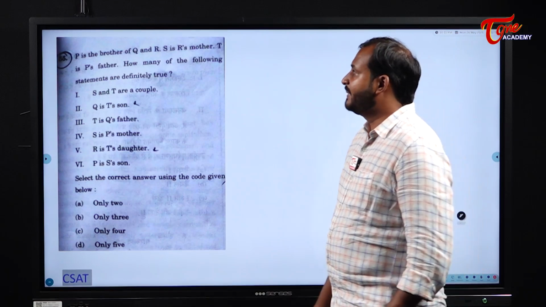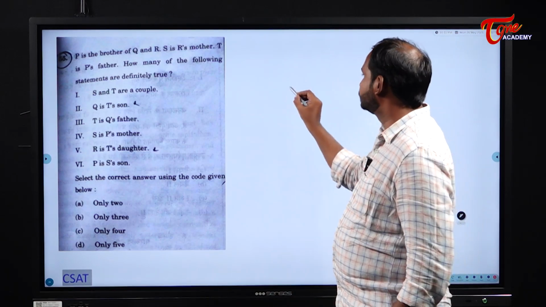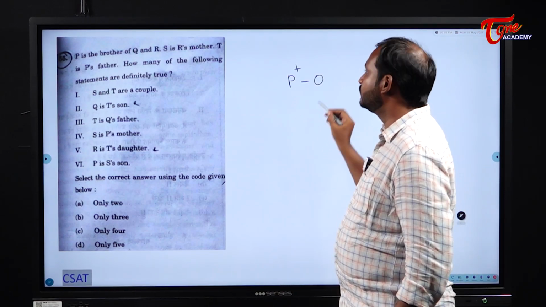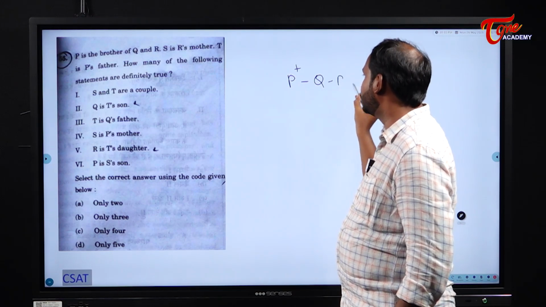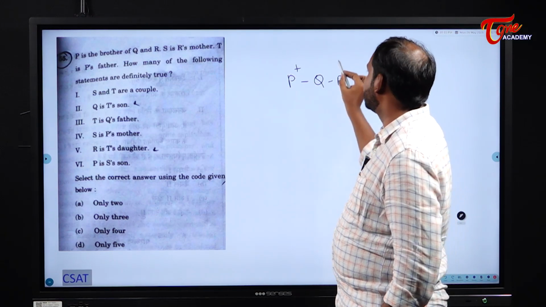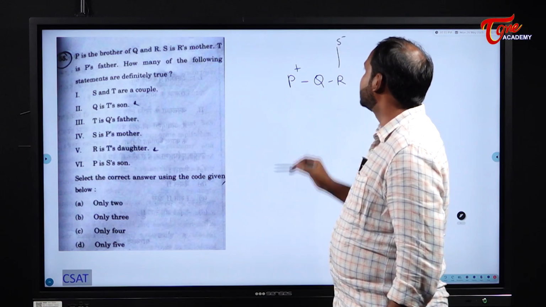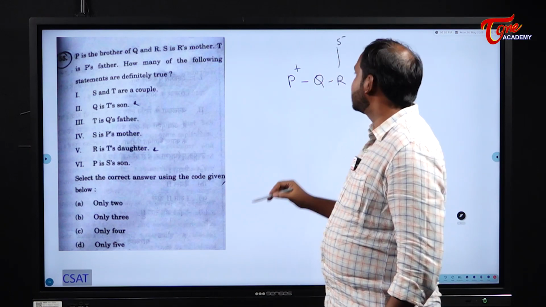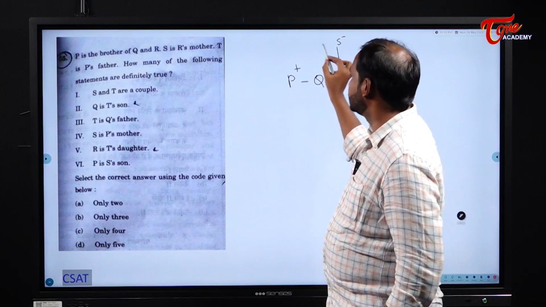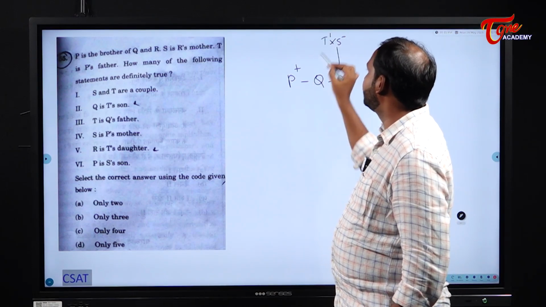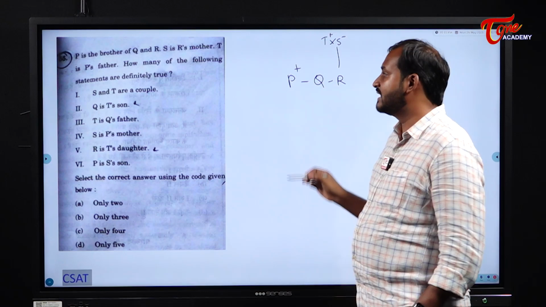Next one: P is the brother of Q and R. Okay, he is brother to both Q and R. S is R's mother. T is P's father. That means obviously T and S will become a couple, and this is their family tree.